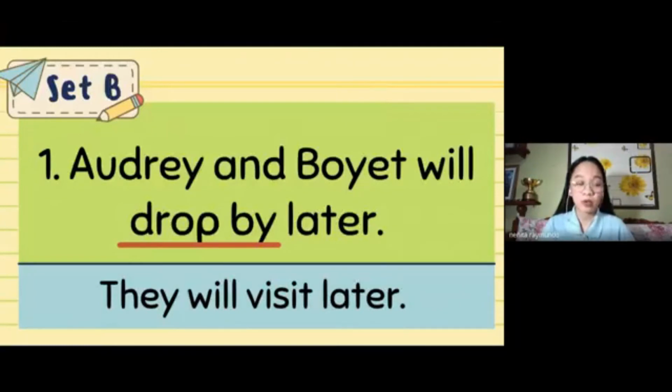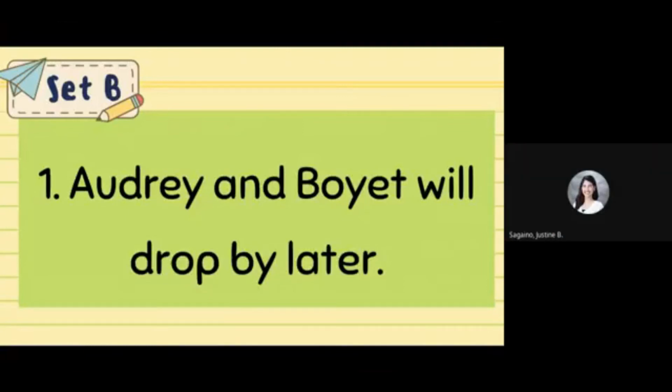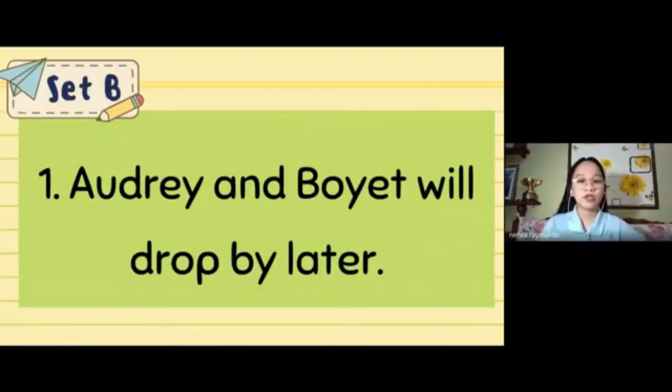So Audrey and Boyet will drop by later means they will visit later. There you go. Now for this part, I'd like you to tell me the subject in this sentence. What is the subject in the sentence Audrey and Boyet will drop by later? Jaja? Ma'am, I believe it's Audrey and Boyet. Okay, let's see if Audrey and Boyet is the subject in this sentence. Right, that is correct. So Audrey and Boyet is the subject in this sentence.